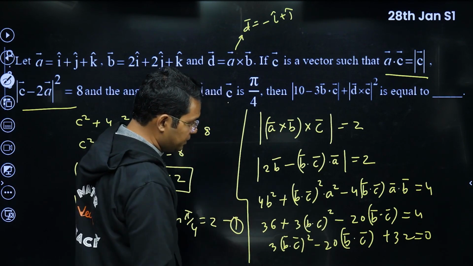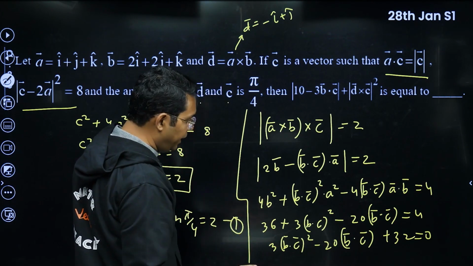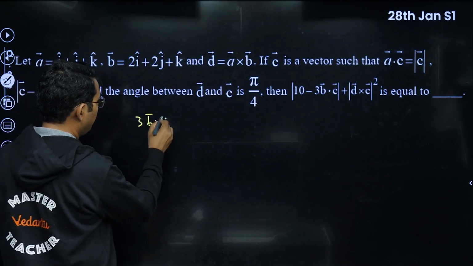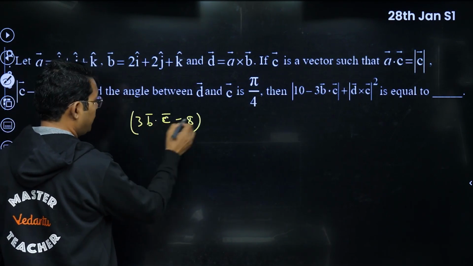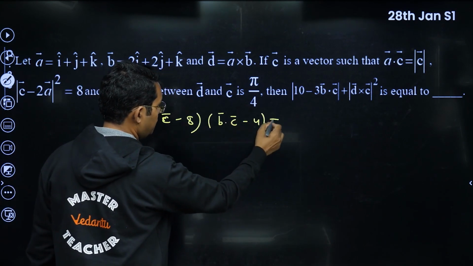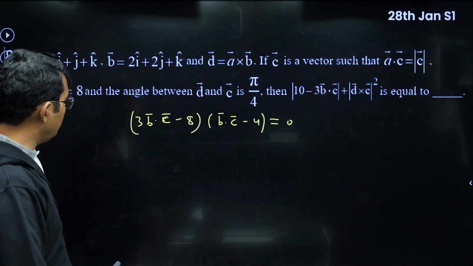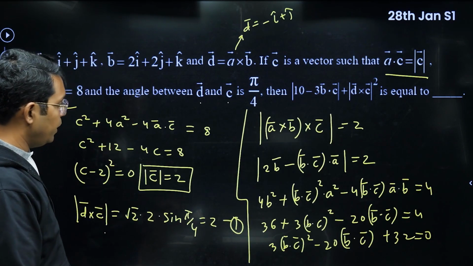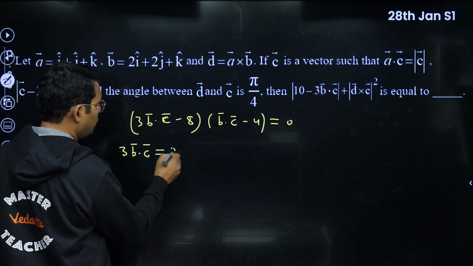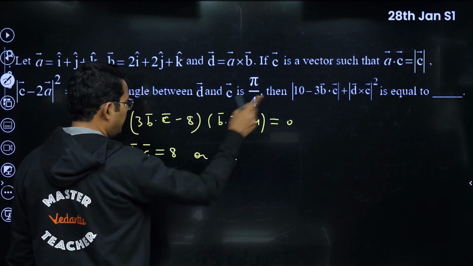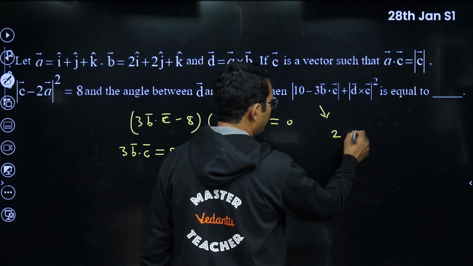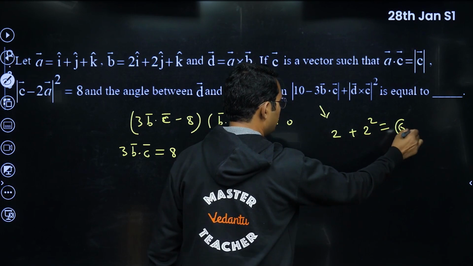32 into 3 is 96, and this can be broken like 12 and 8. So that will be 3 B dot C minus 8, one factor, and the other factor will be B dot C minus 4 is equal to 0. Let us just check: 3 B dot C square, and that will be minus 12 minus 8, so minus 20, and 32 is equal to 0. So we get 3 B dot C value to be equal to 8, or from here it will be 12. And you can see 10 minus 8 or 10 minus 12, they both are 2 in magnitude. So my answer becomes 2 from here and 2 square from here. So the answer becomes equal to 6.